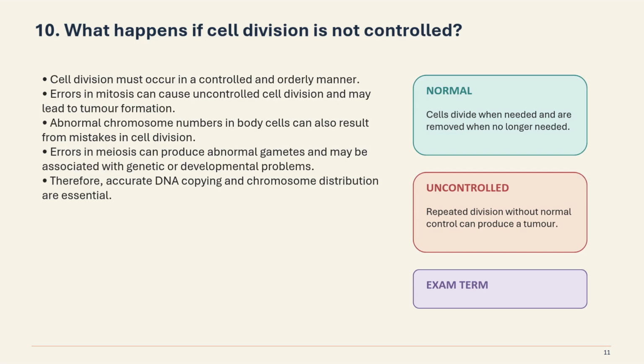Errors in meiosis can produce abnormal gametes and may be associated with genetic or developmental problems. Therefore, accurate DNA copying and chromosome distribution are essential. Normal cells divide when needed and are removed when no longer needed. Uncontrolled means repeated division without normal control, which can produce a tumor.